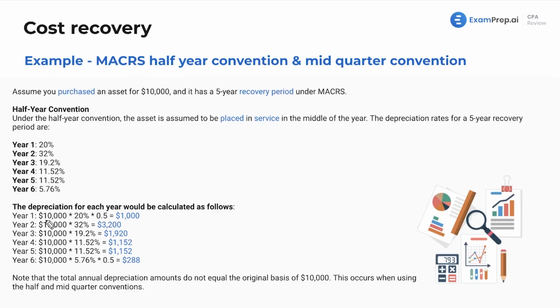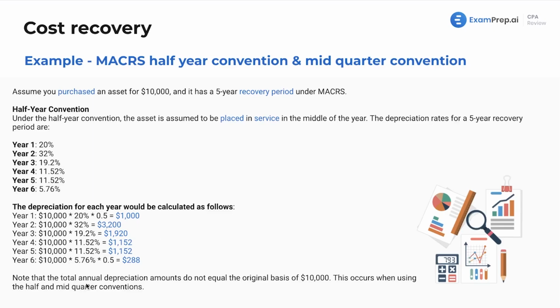But we also see that in the first year, since it's treated as if it was placed into service in the middle of the year, we're going to have to do times 0.5 or divided by 2, just keeping a note there. So this is a 5-year life, but we are doing half of a year in year 1, half of a year in year 6. So good examples for mathematical numerical examples.